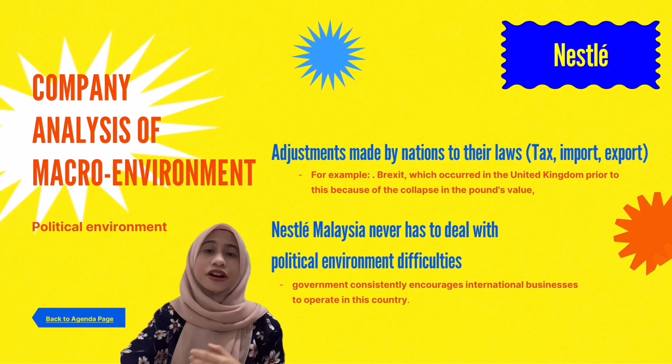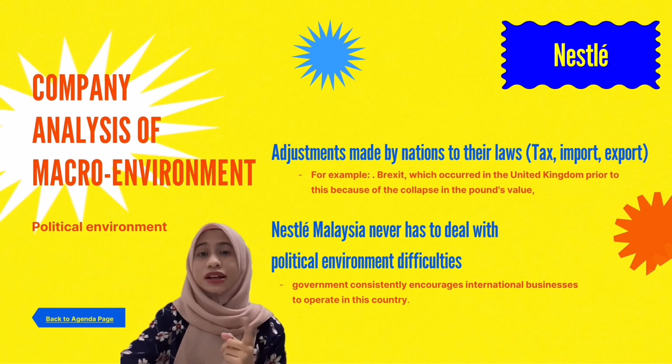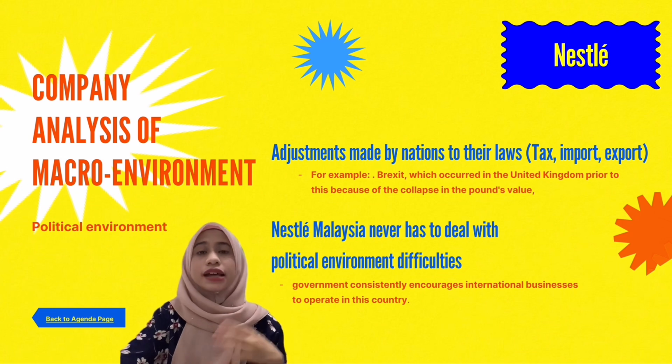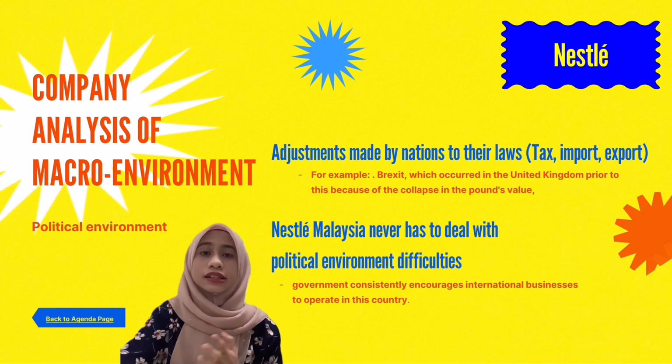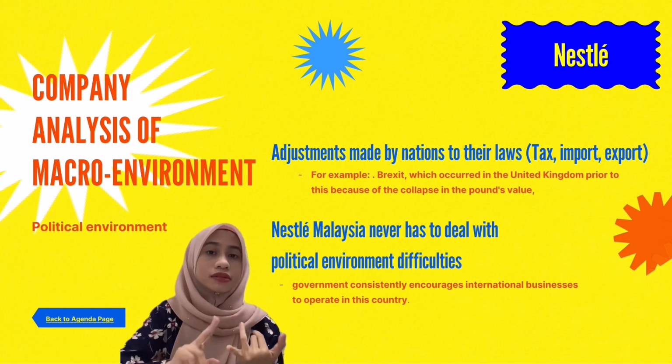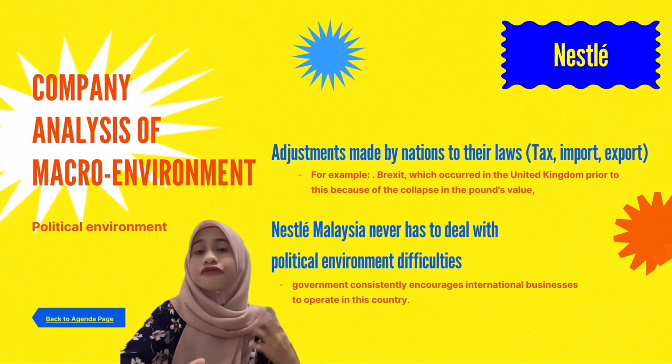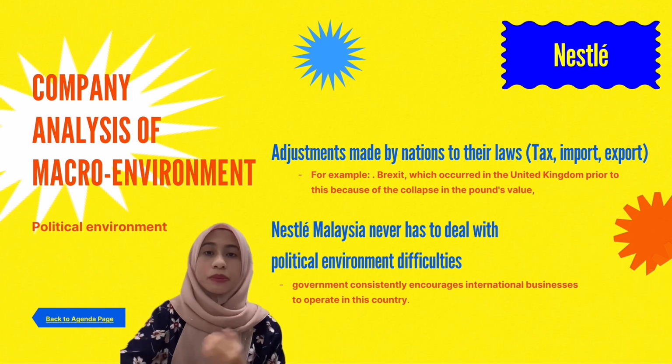The following environments are part of Nestle macro environment. The first one is political environment. As a massive company with operation worldwide in 190 nations, it is impossible for Nestle company to escape political environment difficulties. It occurs because of adjustment made by nations to their law. Import, tax, export and environmental law are all covered by policies.